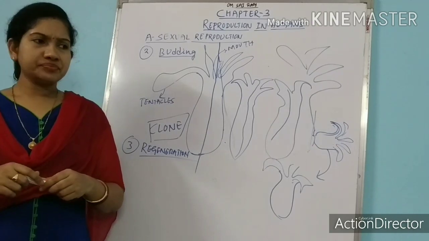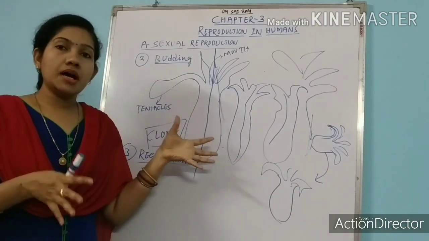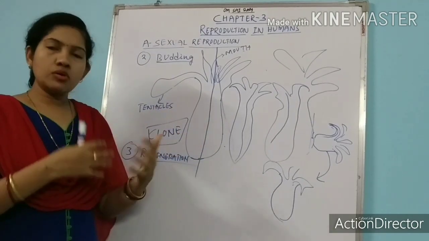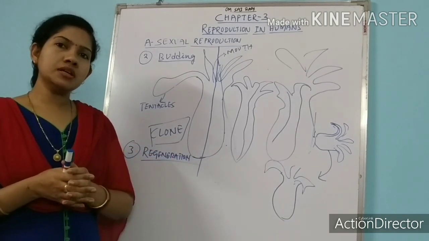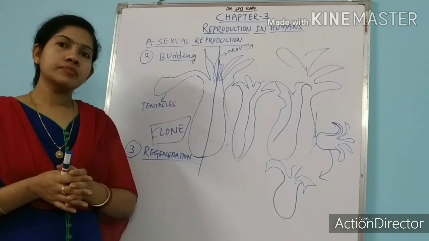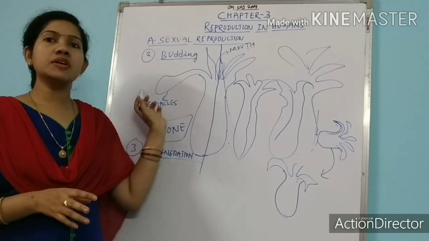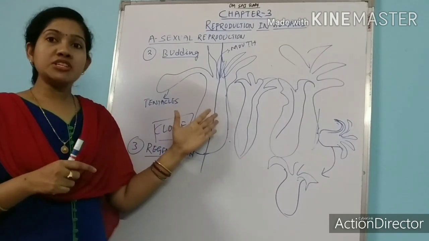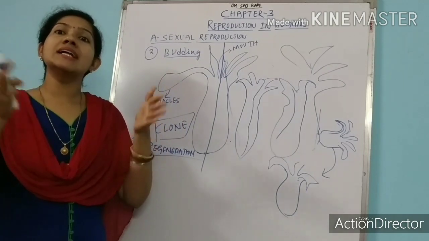So tell me, what about hydra and amoeba, or we can say yeast or spirogyra? These lower grade organisms all undergo asexual reproduction. Can we call them immortal? Yes, we can call them immortal because they have the ability to divide their body. They never die. On maturation, they can produce a number of offspring by dividing their bodies.